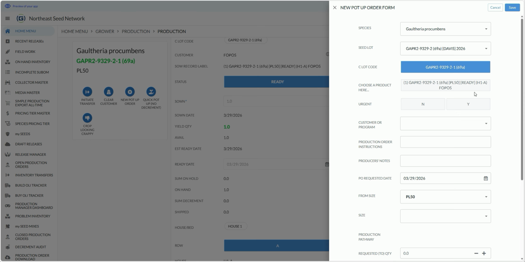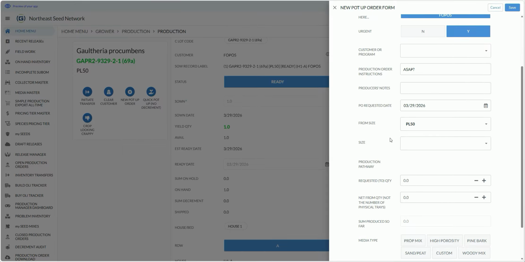All right, it auto populates. You can choose your product here, which is that tray of PL50s that we just marked as being ready. They've been earmarked for faux posts. That's the use of that customer tag. You can quickly and easily distinguish this crop from other crops if you had multiple crops. So this one is for faux posts. This one is really urgent, actually. Production order instructions. Isn't it always ASAP? Okay. And we're going to produce that today.